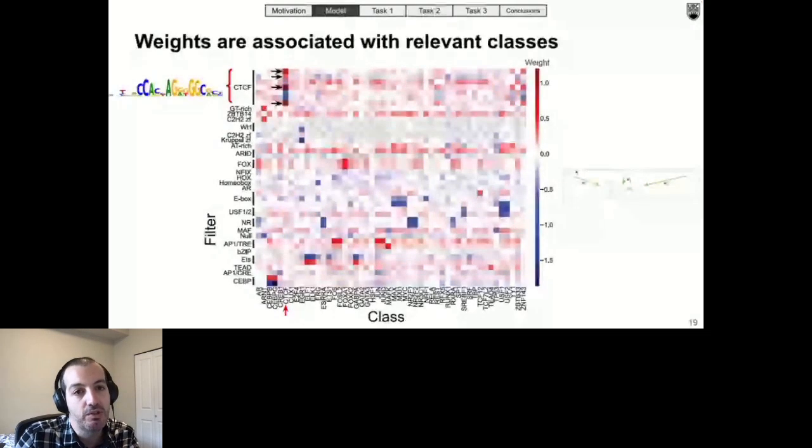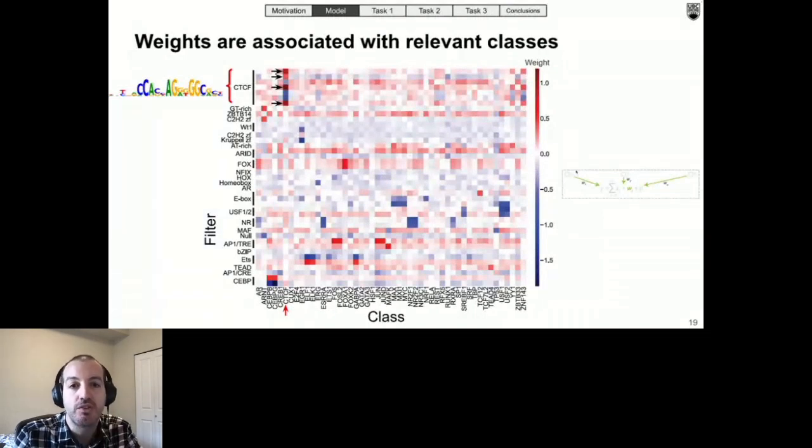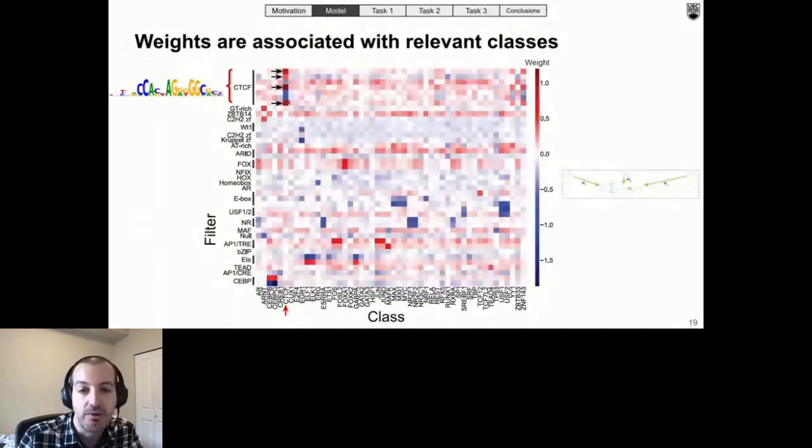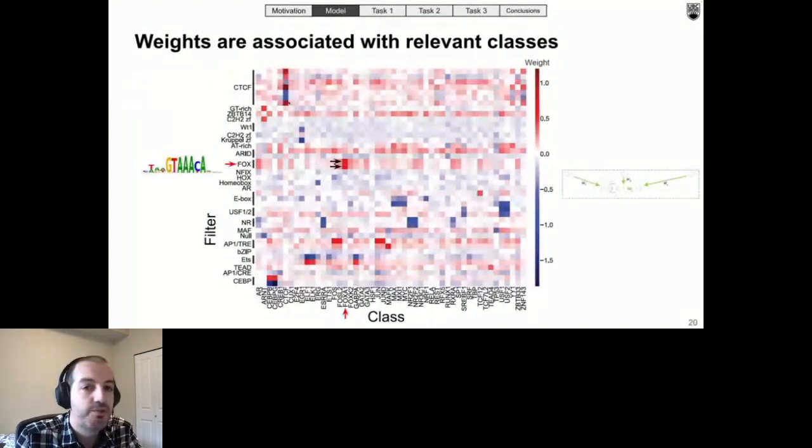Combining features of linear models, one of the advantages of ExplaiNN is that we can interpret the contribution of each unit to the prediction of each class by visualizing the weights from the final linear layer. For example, as you can see here, several units with filters that were annotated as CTCF motifs or CTCF-like had high positive weights for predicting the CTCF class, indicated with black arrows. Similarly, 2 Fox-like units had high positive weights associated with predicting the FOXA1 class.